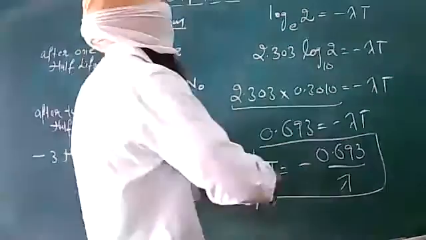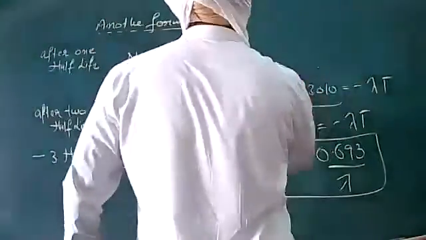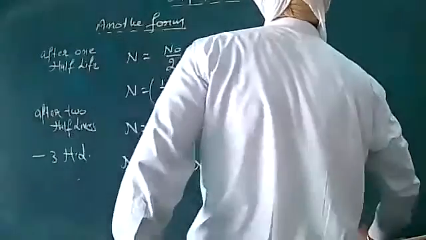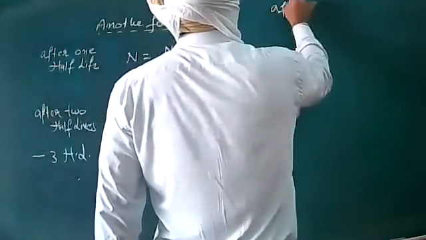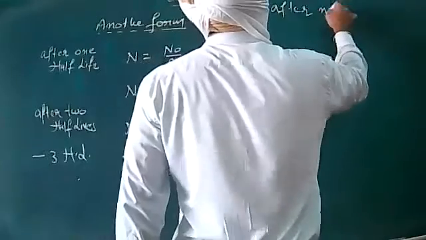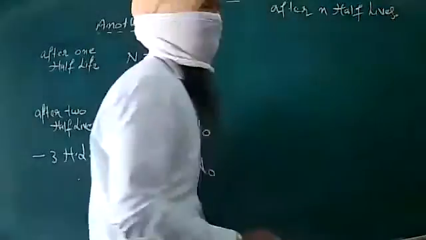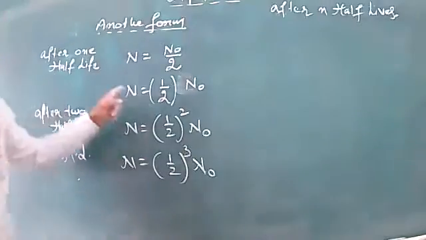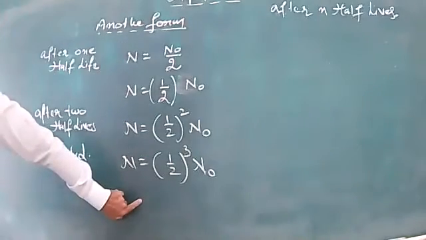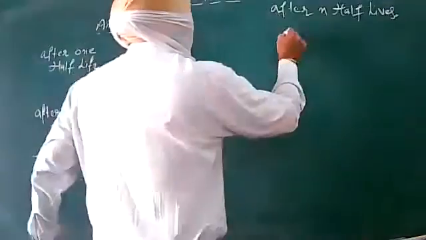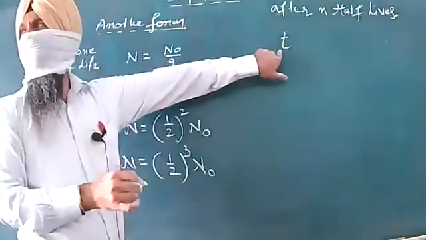And beta, after small n half lives, let us see what happens. But before we go far with this expression, small n half lives, what does it mean? It means that this is the total life.